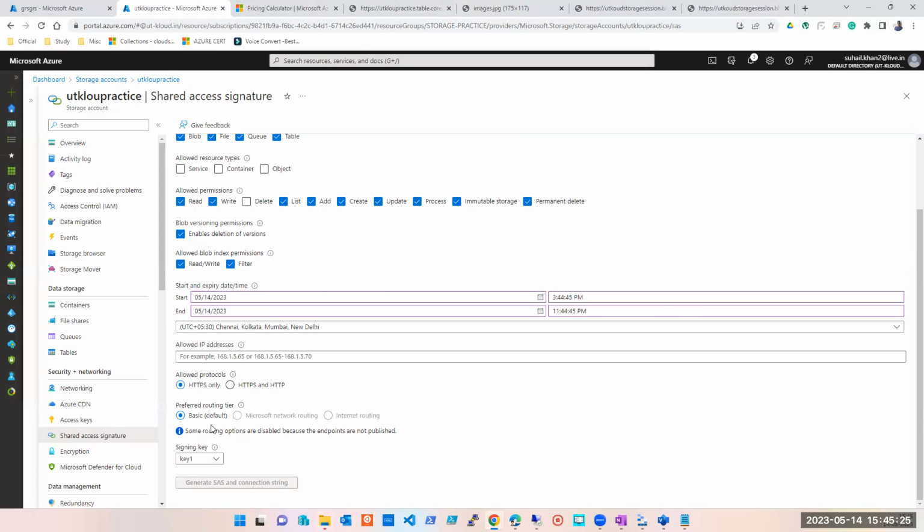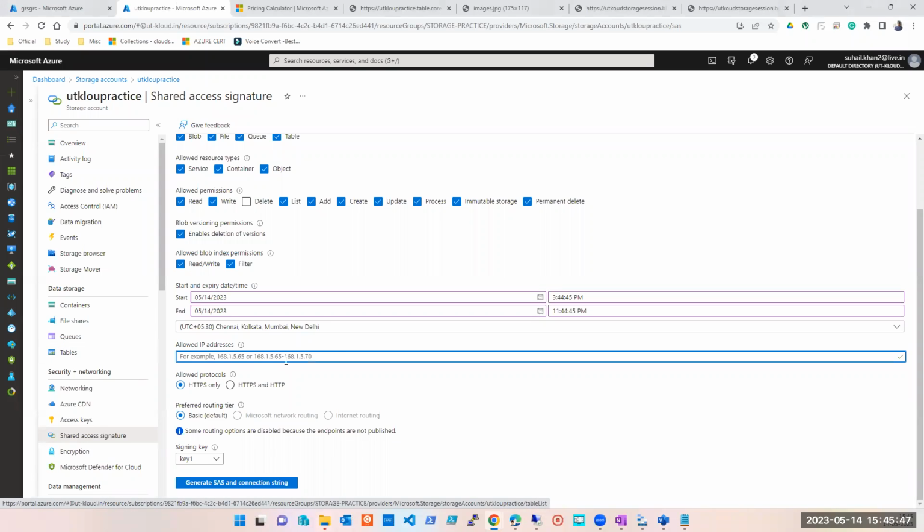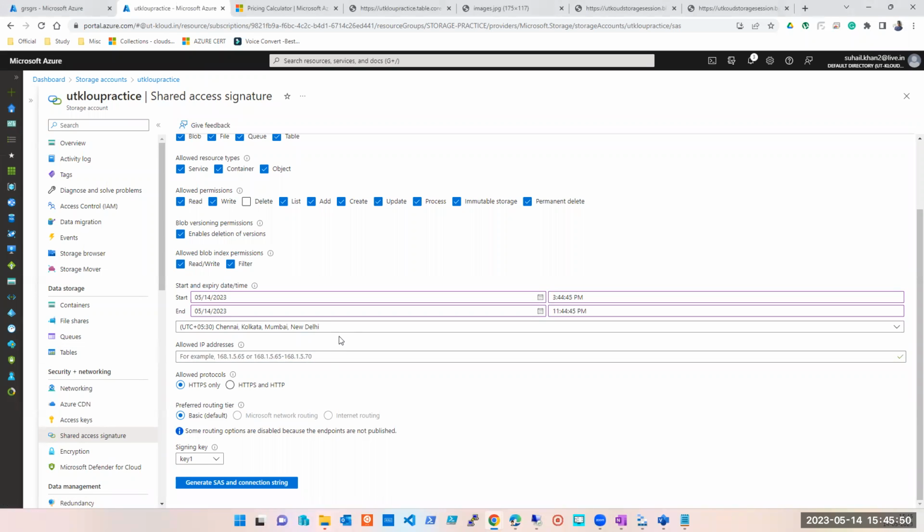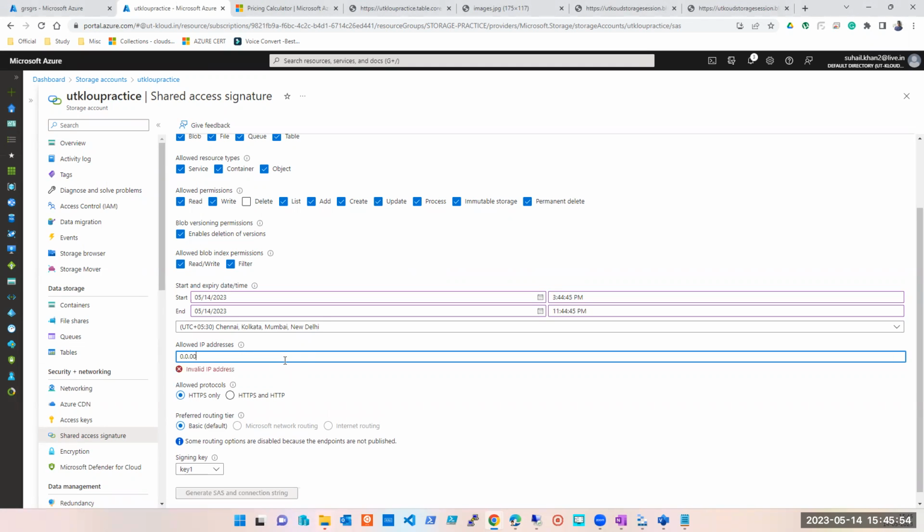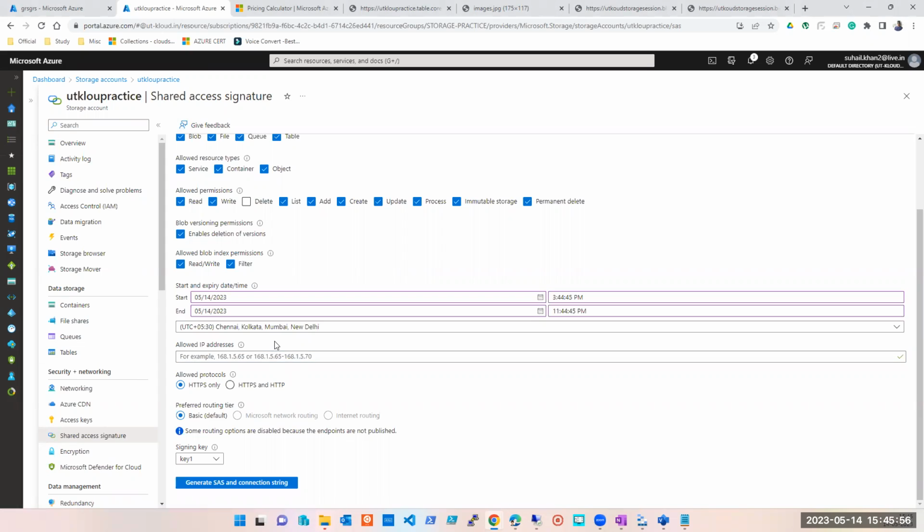Is it clear to everyone? Yes, guys. Is it clear to everyone till now? Theory part. Anyone who did not understand? Yes. If we didn't put the allowed IP address, it will be accessible to anyone we share the link with. Yes. Suhail bhai, even if I put 0.0.0.0, it means all. Even if you keep it blank, it means all.